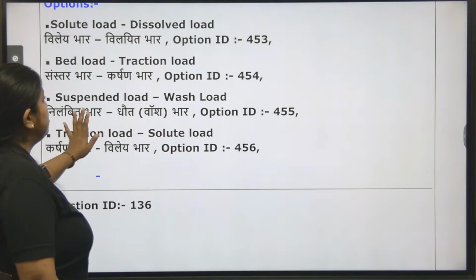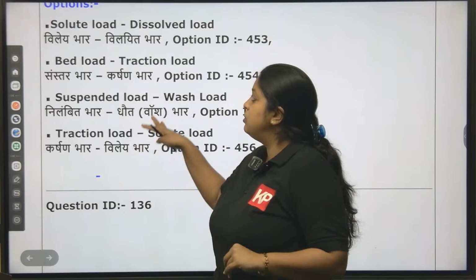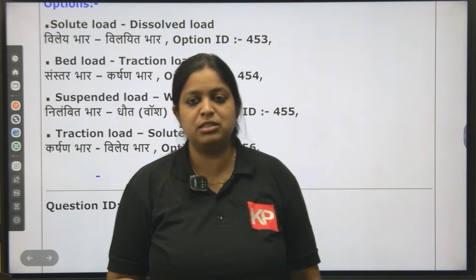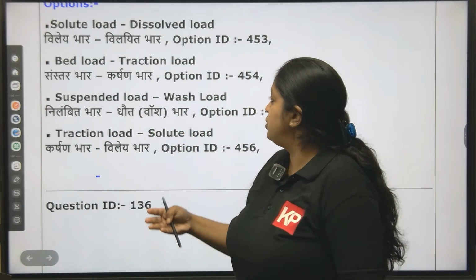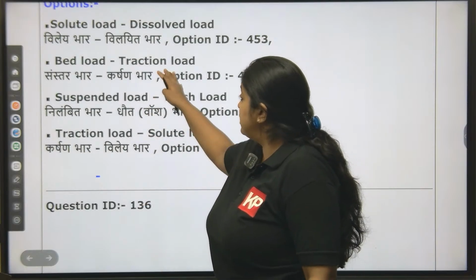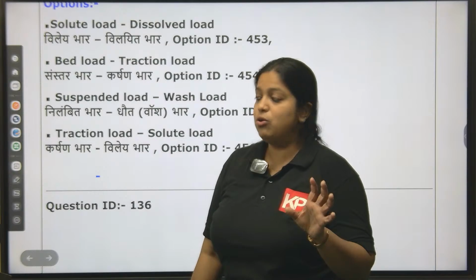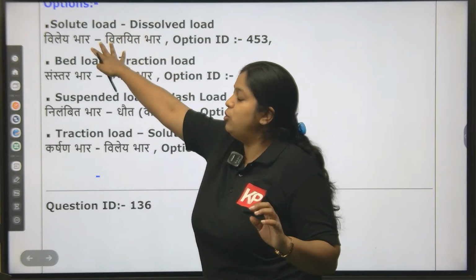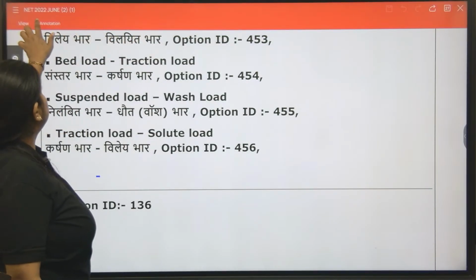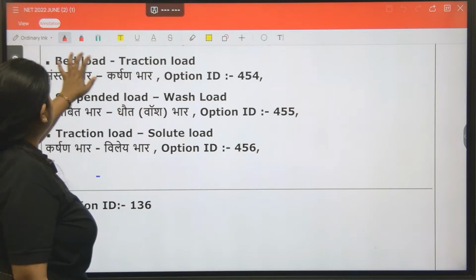Incorrect pair. So this is about the geomorphology portion where we discuss the fluvial system. There are different ways to transport sediments. Sometimes sediment is transported as dissolved load, traction load, wash load, solute load, etc. So dissolved load means the one that is soluble. So solute loads are dissolved load. That is correct. That terminology is actually correct.